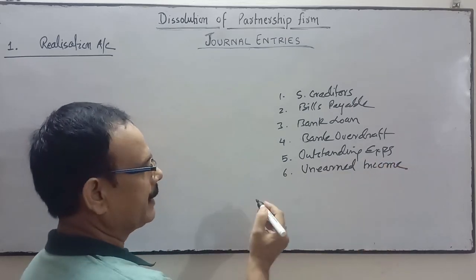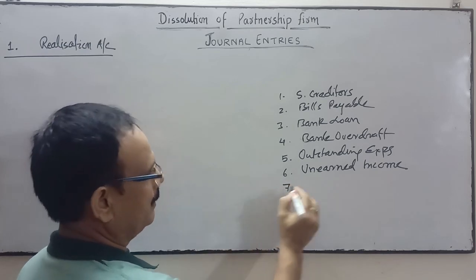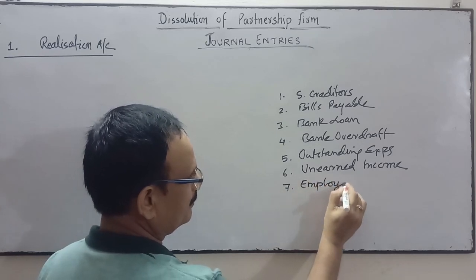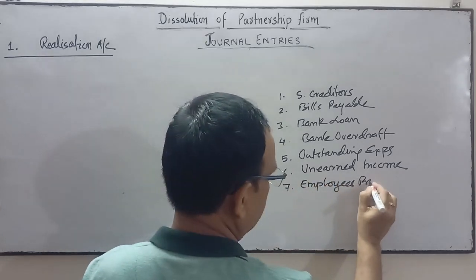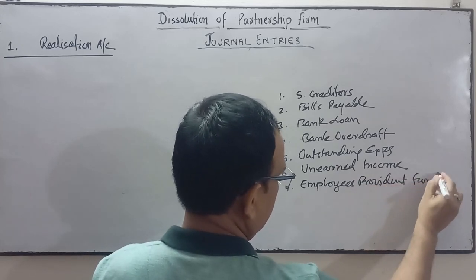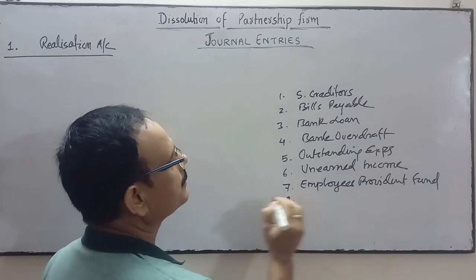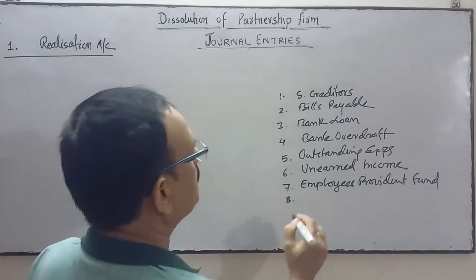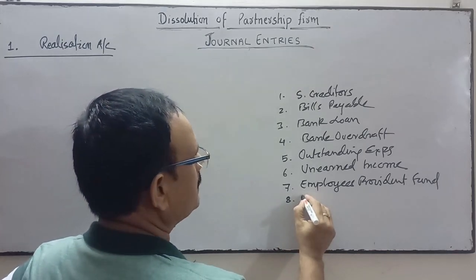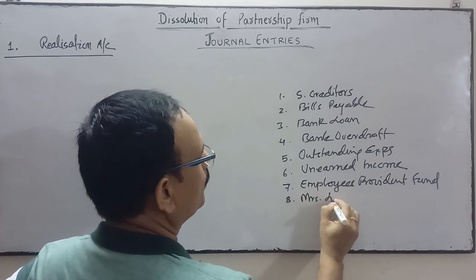Then employee provident fund. Next, partners' miscellaneous loan.